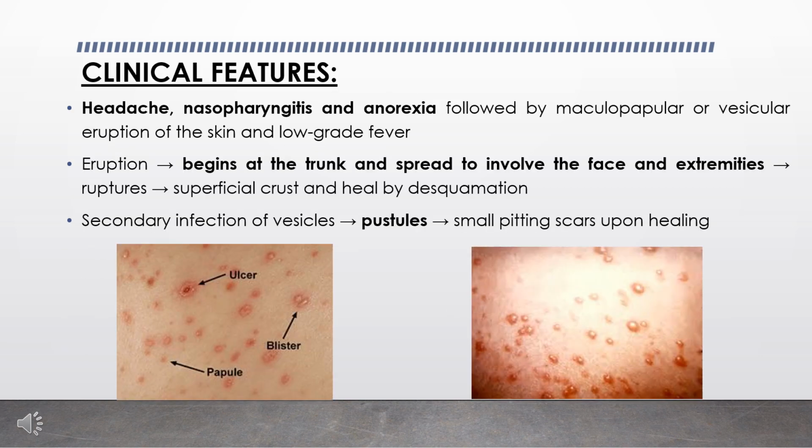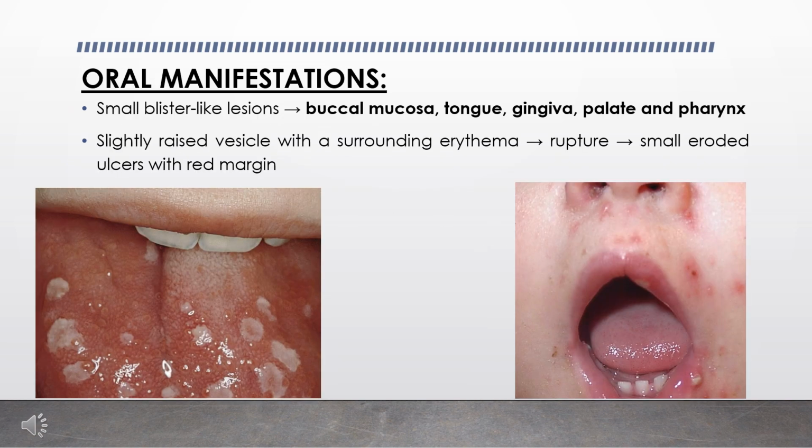Now we'll see the clinical features. The disease is characterized by the occurrence of headache, nasopharyngitis and anorexia, followed by the maculopapular or vesicular eruption of the skin and low-grade fever. The eruption usually begins on the trunk and spreads to involve the face and extremities. The lesions of the skin eventually rupture, form a superficial crust and heal by desquamation. Occasionally, secondary infection of the vesicle results in formation of pustules, which may leave a small pitting scar upon healing.